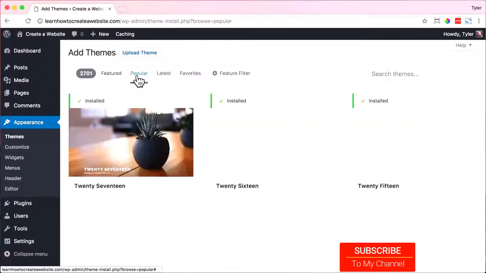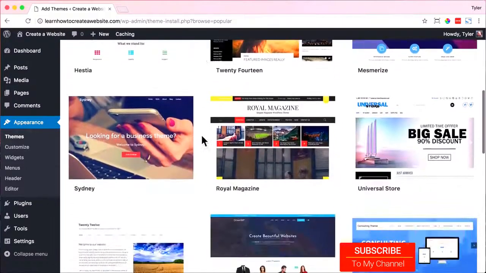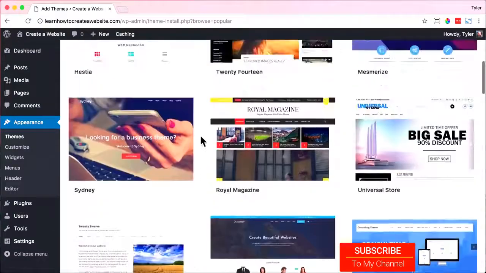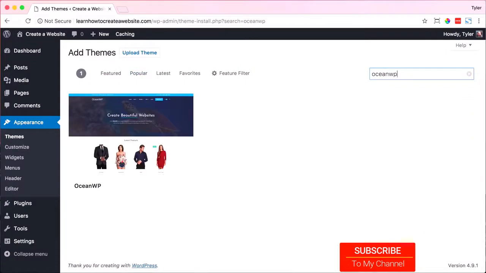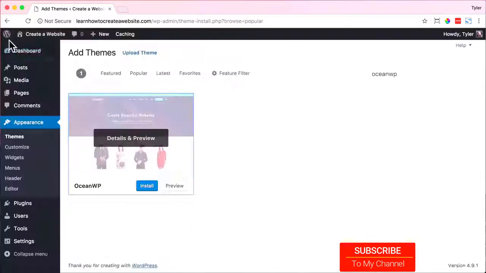They have many beautiful themes, but I do have a favorite theme, and this is the theme that you should install because this tutorial is based on this theme. So if you install a different theme, then you can't follow all the steps. They'll be different. So the theme that I love is Ocean WP. And again, this is my favorite theme. We can go to details and preview, and we can see that it has 5 stars. It was rated 164 times, and that's all great. So we can exit out of there, and we can click install.